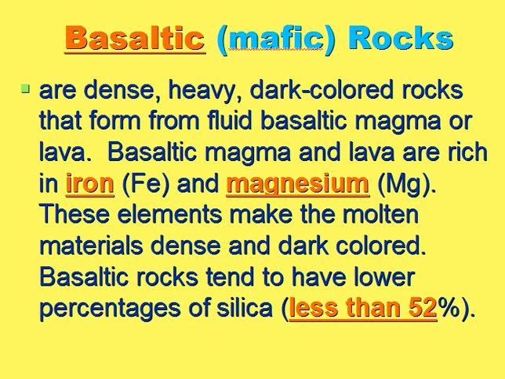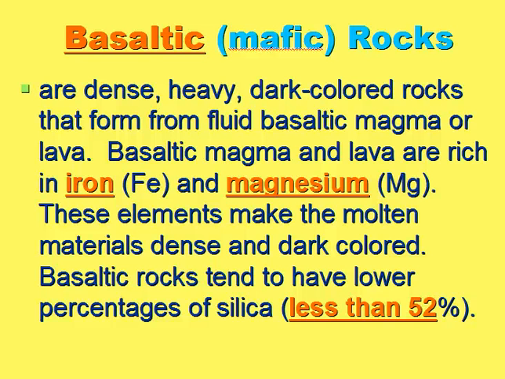So let's take a look at one type of rock. One type of rock is basaltic type rocks. And these rocks, sometimes called mafic rocks, are dense, they're heavy, they're dark colored rocks. And let's look at why. These are the types of minerals they have in them. Things like iron. You know, if you think of iron, you think of heavy metals. And it is. Magnesium is a dark colored mineral, and it's also very dense. And these elements make up the dense molten material that forms basaltic type rocks.